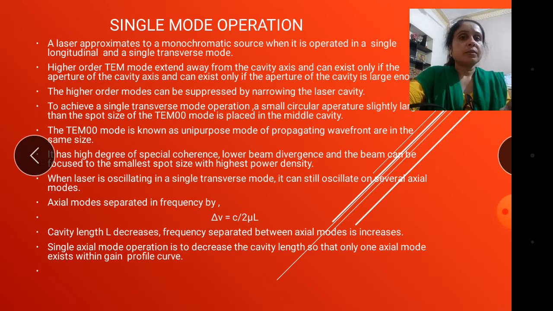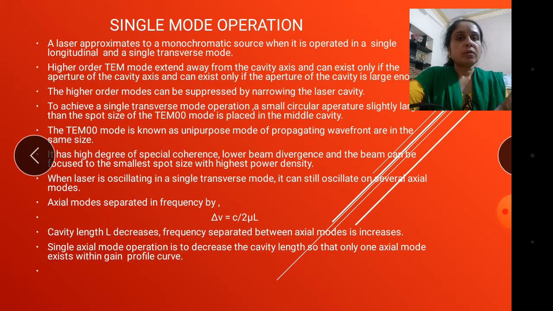A TEM mode is a transverse mode that distributes the intensity of light, and this can extend from the particular cavity axis. So any aperture in front of the cavity that is large enough will be immersed. The higher order modes can be suppressed by narrowing the laser cavity.